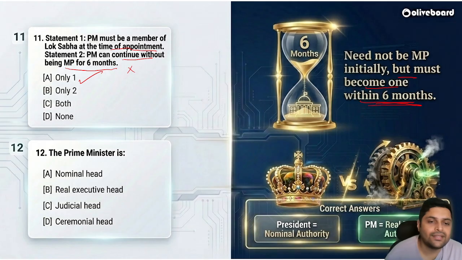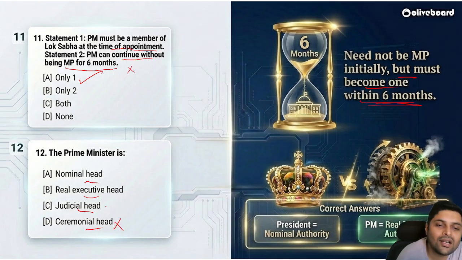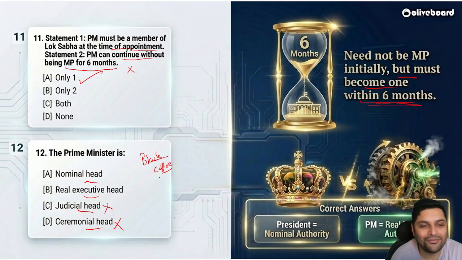The Prime Minister is what? Nominal head, real executive head, judicial head, ceremonial head. These two are lassi options, you can eliminate them. But these two are tough, and I call the tough questions black coffee. Easy questions, lassi. Tough questions, black coffee. Correct? So the Prime Minister is the real executive head. Who is the nominal head? It is the President of India who is the nominal head.